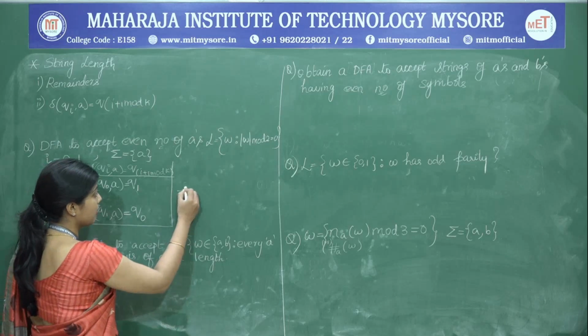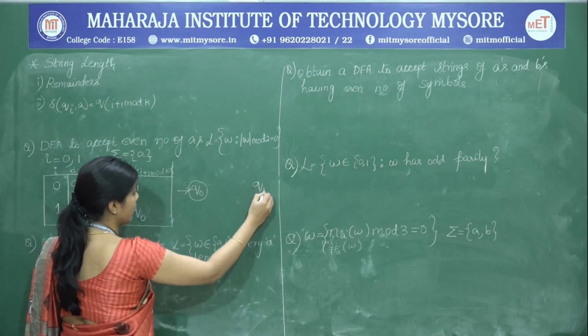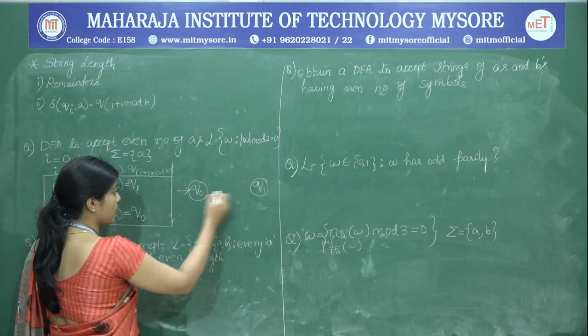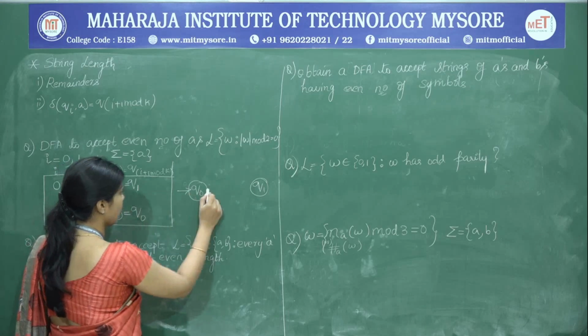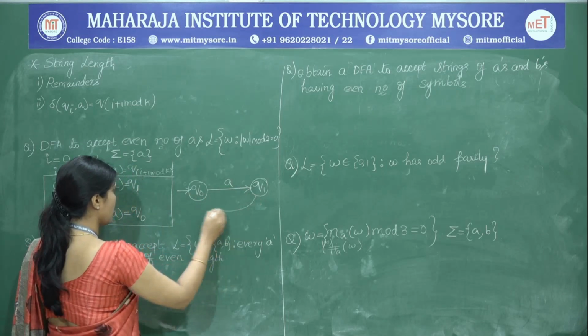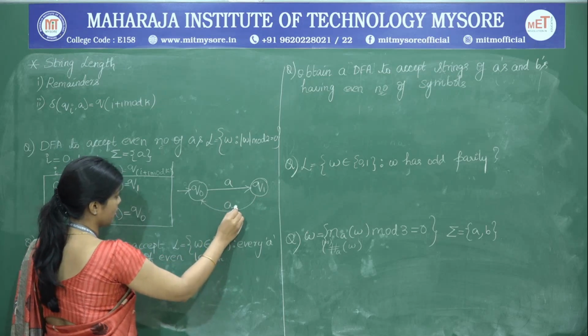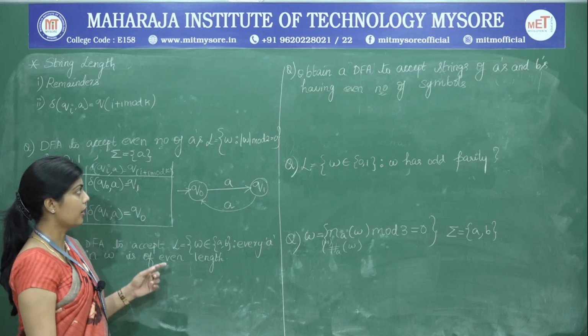So we will write the diagram now. We have Q0 as one state and Q1 as another state, remainder 0 and remainder 1. Q0 on a goes to Q1 and Q1 on a goes to Q0. Next we have to find the final state for this DFA.